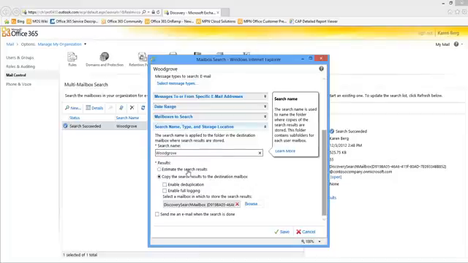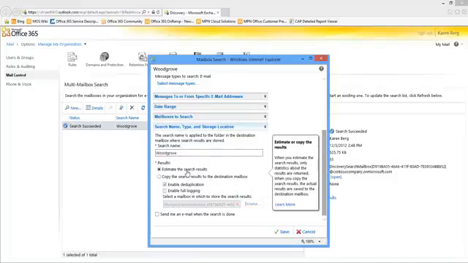And then as far as the results, I can just estimate the search results. That will just give me back statistics about the results that are returned. It doesn't actually copy those results into a destination mailbox. Or I can actually copy the search results to a destination mailbox by selecting this option.